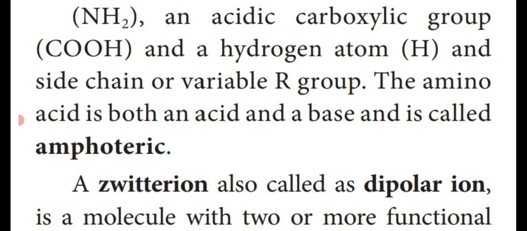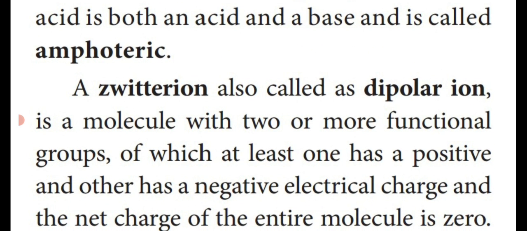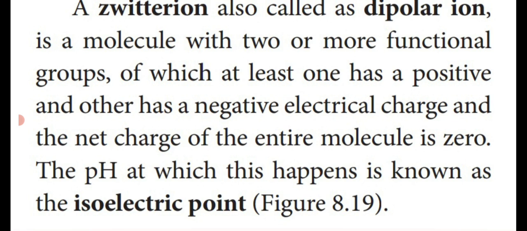The amino acid is both an acid and a base, and is called amphoteric. That means the amino acid contains two ends, one is the acid end and the other is the base end, and is known as an amphoteric amino acid. A zwitterion is also called a dipolar ion. It is a molecule with two or more functional groups, at least one has a positive and another has a negative electrical charge, and the net charge of the entire molecule is 0.